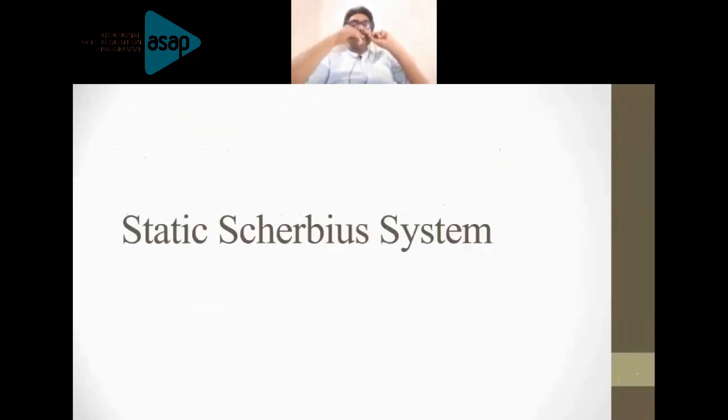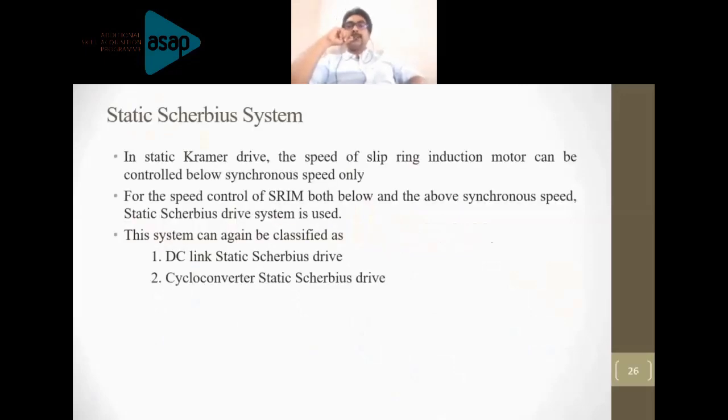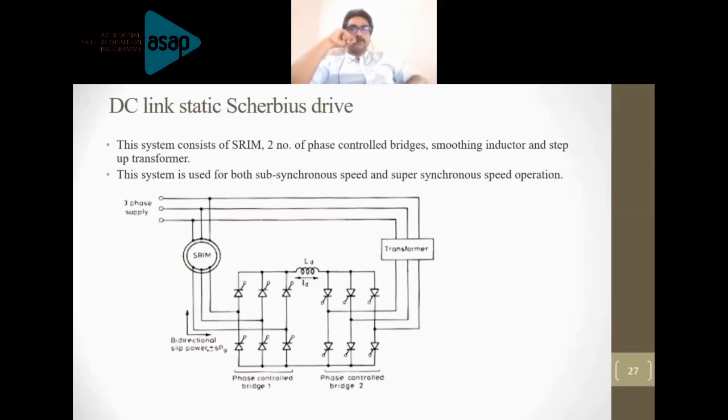You are measuring the speed of the slip ring induction motor and comparing it to the speed at which you want to operate the machine. So the speed error is given to the speed controller or speed amplifier, which converts it into the current reference. That current reference signal is given as an input to the comparator, where you give the actual current for the output of current error. That current error is processed, and with the help of the control signal, the line commutated inverter is controlled. All right, go to the next slide.